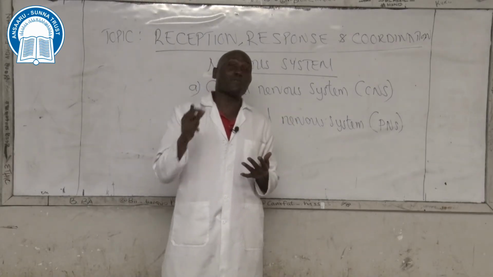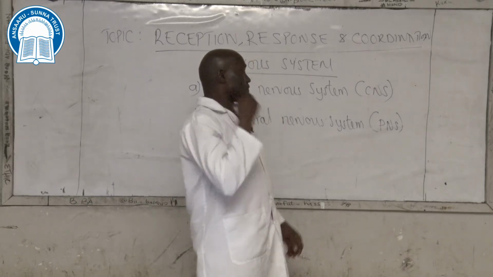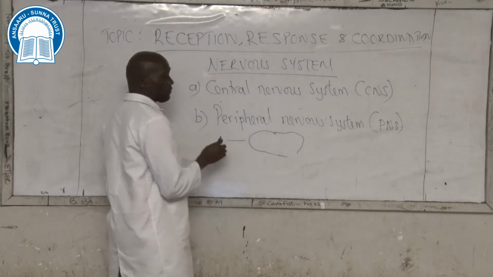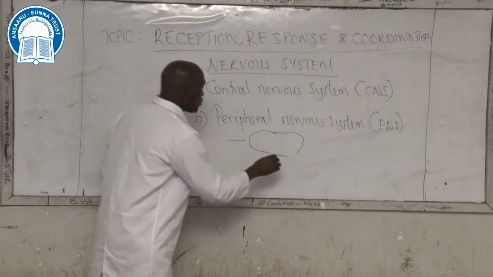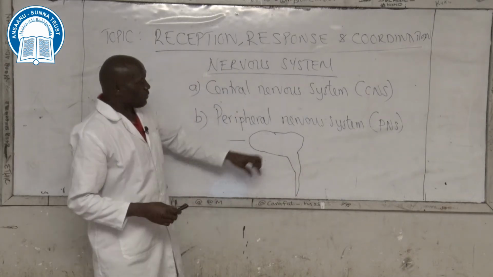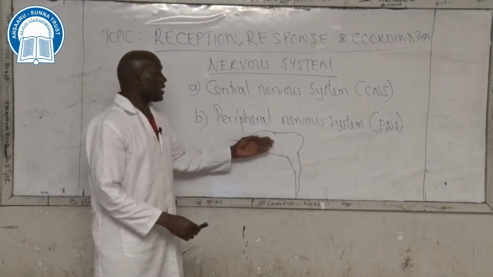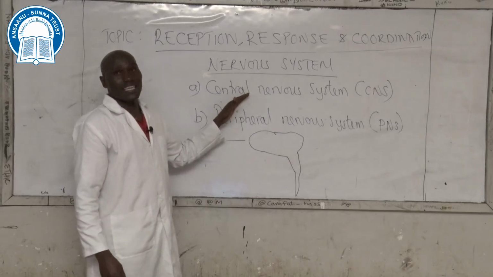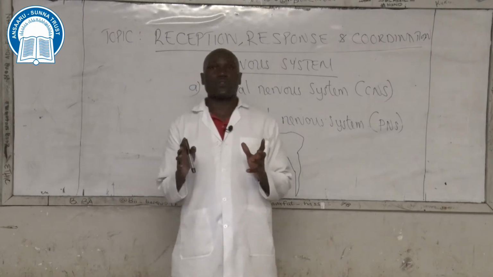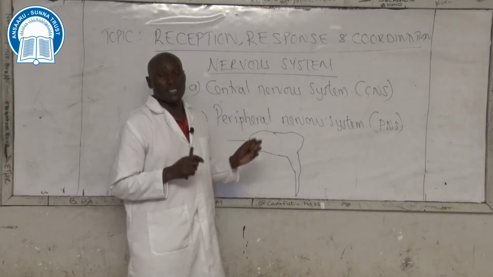The spinal cord is also part of the brain because the spinal cord emerges from the posterior part of the brain. So if I take this diagram here to represent the brain, the anterior front part, and then the back part, you see I have a small extension which is in the form of a thread, usually broad from the upper part and narrows towards the lower end. So the brain and spinal cord form the central nervous system. The central nervous system is the section of the nervous system that interprets or integrates a nerve message.